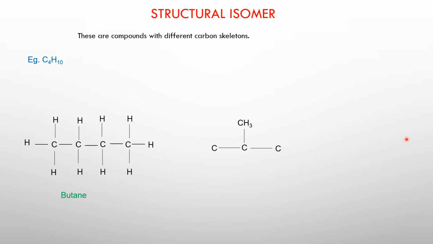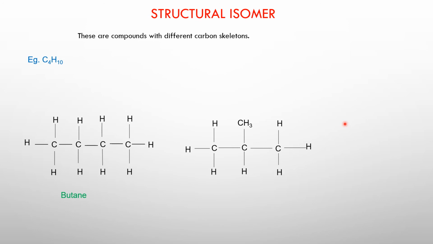Now, why did I write CH3 here? Because if I put the carbon here, then that carbon will require 3 more bonds, and those 3 bonds will be formed by the 3 hydrogens. So CH3 in short form. Then we look at this carbon here. It already has 1 bond. It requires 3 more, and that will be formed by the hydrogen atoms. So that is another way of drawing this particular molecule.